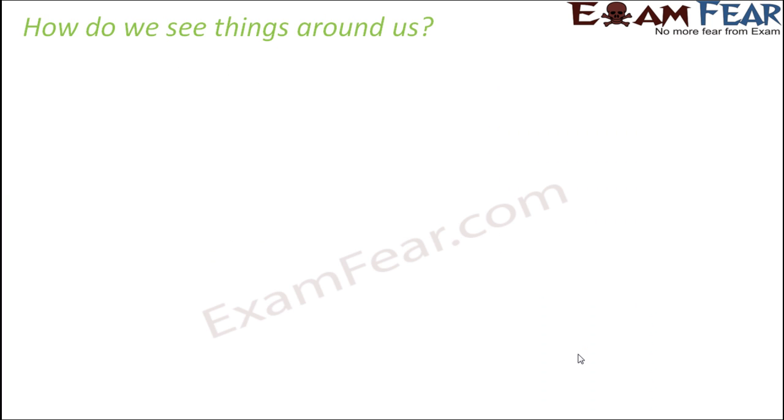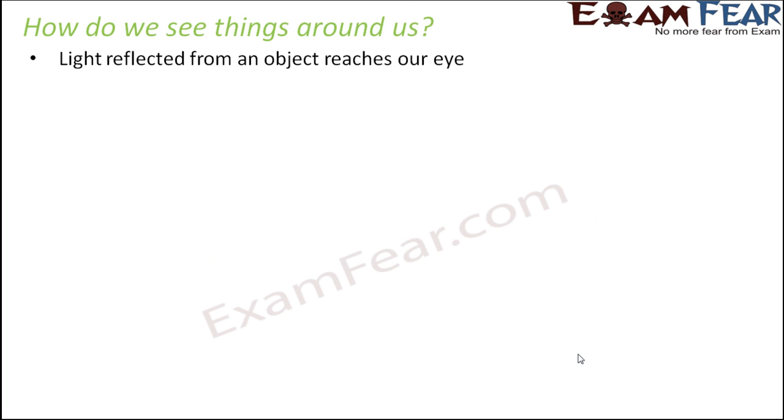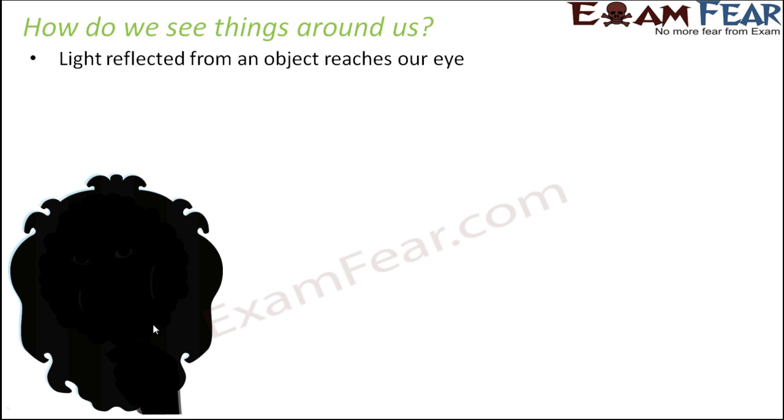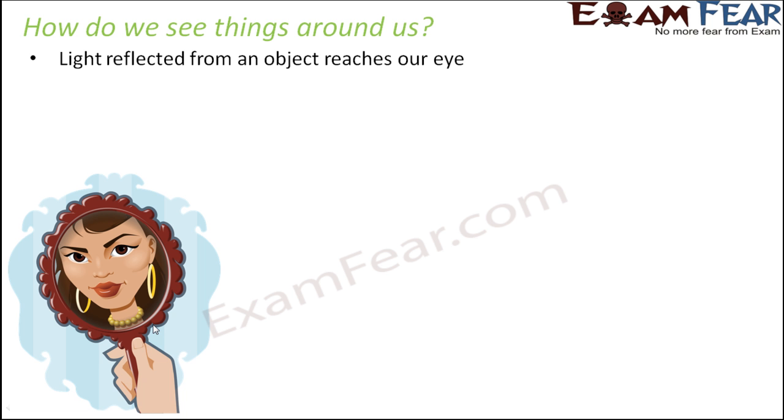Now the question is, this is the concept based on which we are able to see the things around us. Whenever the light reflected from an object reaches our eye, we are able to see that object. So when light falls on the mirror from that object, that is our face, and the reflected light reaches our eye, we are able to see the image on the mirror. When there is no light, we do not see any image. So presence of light is a must to see, for reflection to take place,